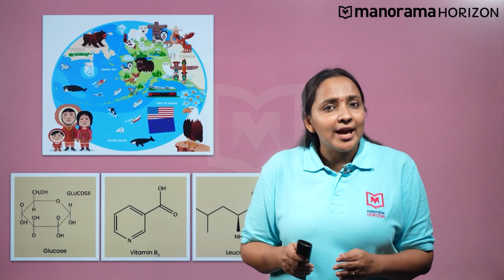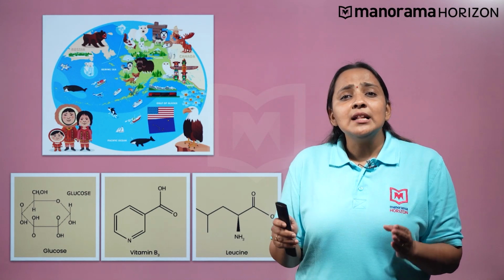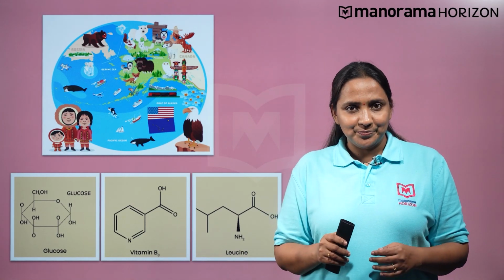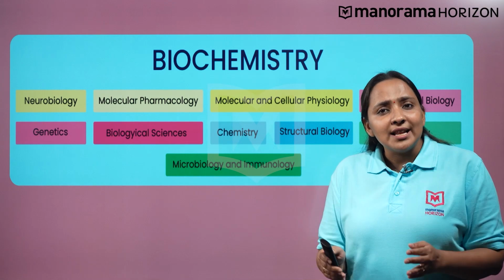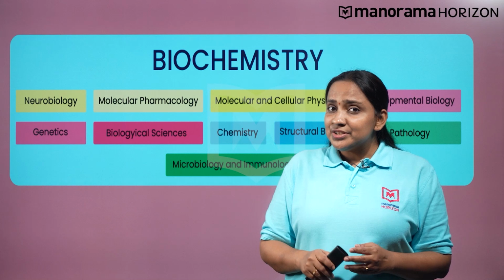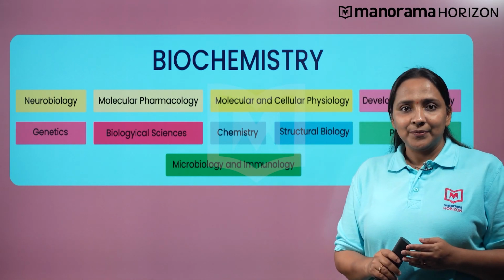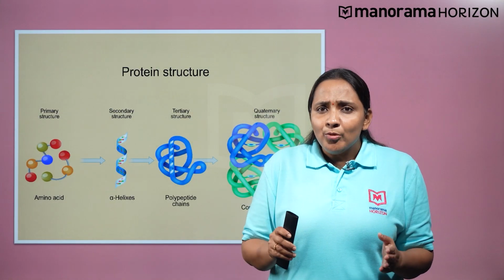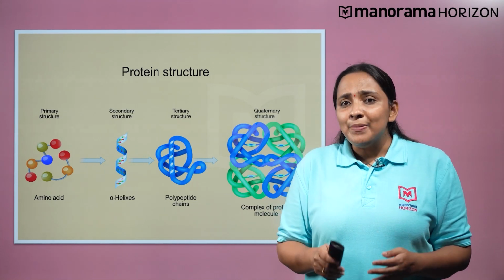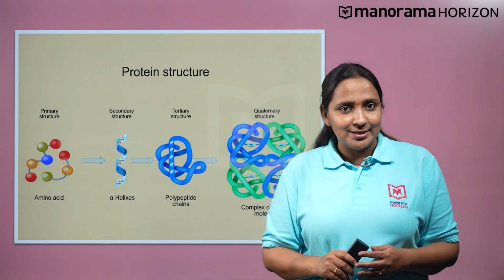Are you aware that living organisms are made up of organic molecules? This means cells of living organisms are composed of non-living atoms and molecules. The study of cells at molecular level is called biochemistry. Biochemistry is an important branch of biology as well as organic chemistry. In general, biomolecules are big and complicated. In this video, we will apply our knowledge of organic chemistry to understand these biomolecules.